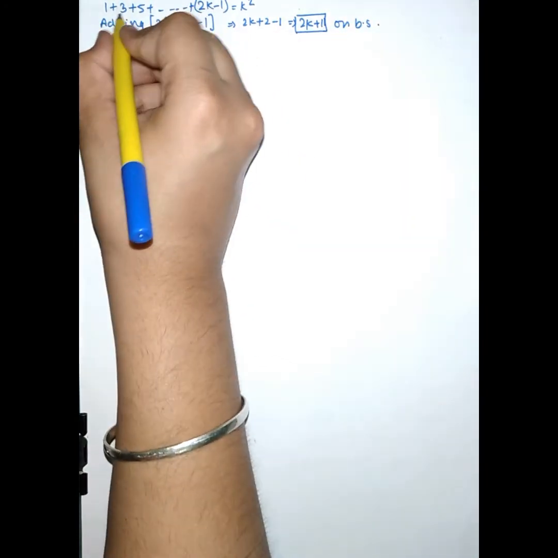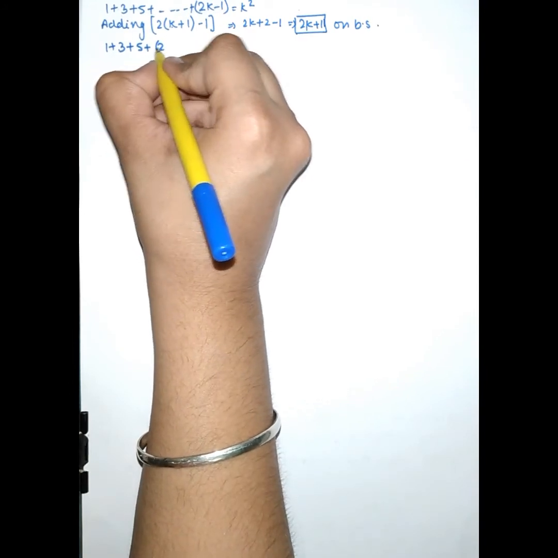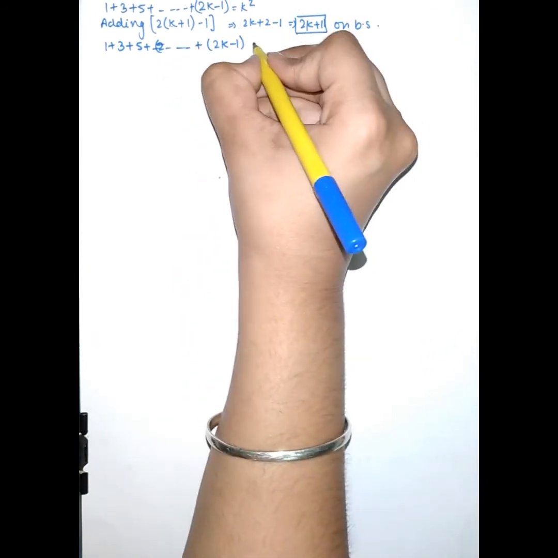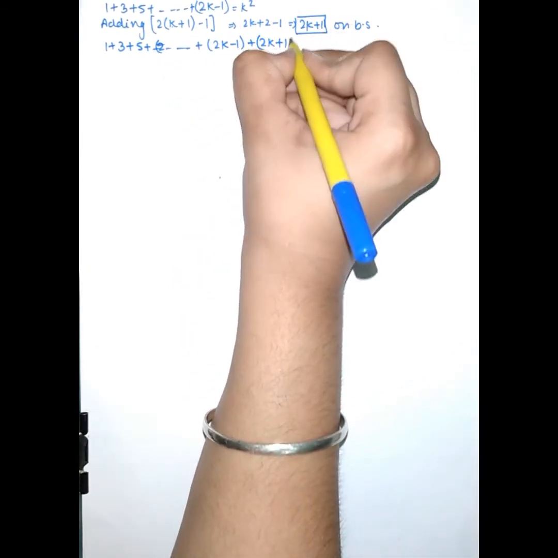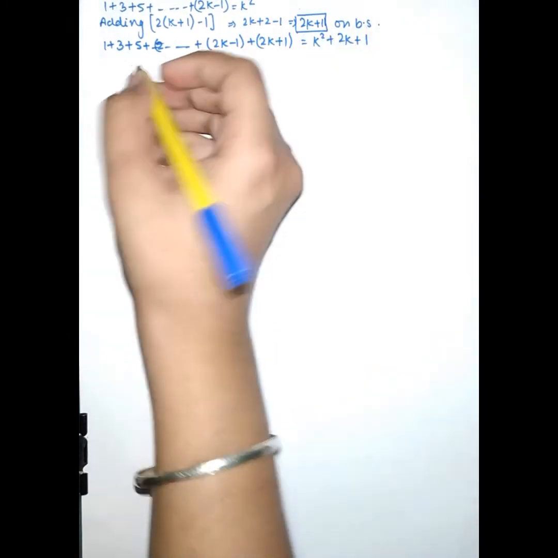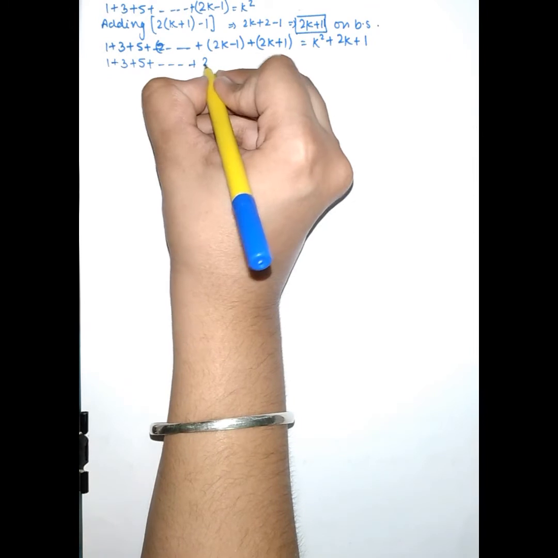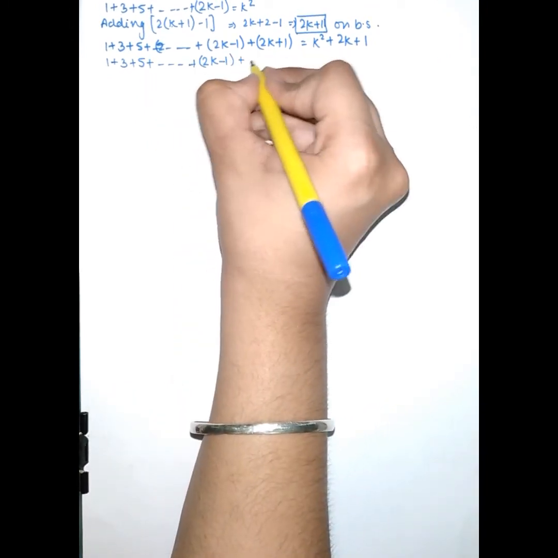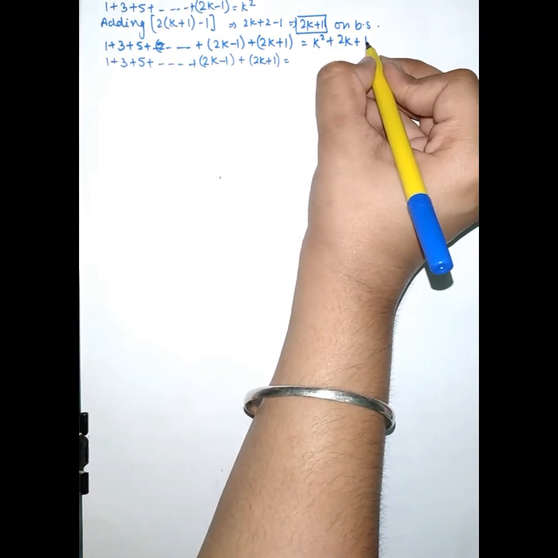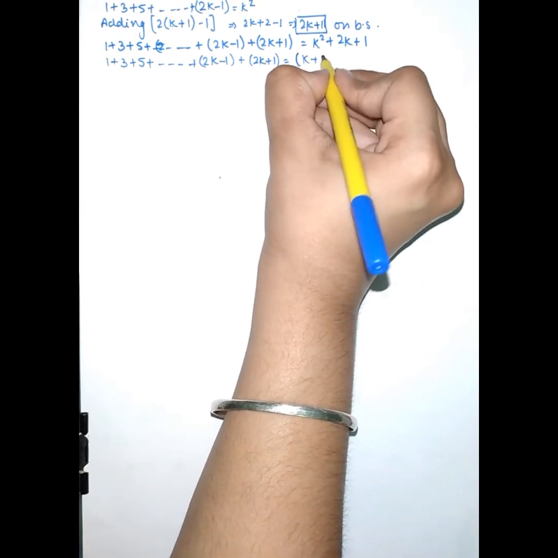Then the equation will become 1 plus 3 plus 5 and so on, plus 2k minus 1, plus 2k plus 1, is equal to k square plus 2k plus 1. Then it will become 1 plus 3 plus 5 and so on, plus 2k minus 1, plus 2k plus 1. We know that a square plus b square plus 2ab becomes (a plus b) whole square, so it is written as (k plus 1) whole square.